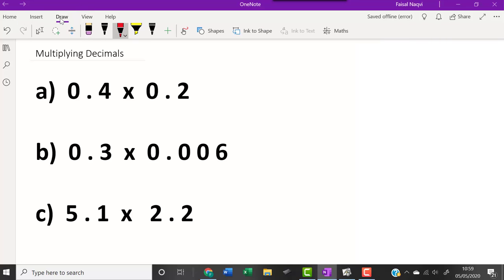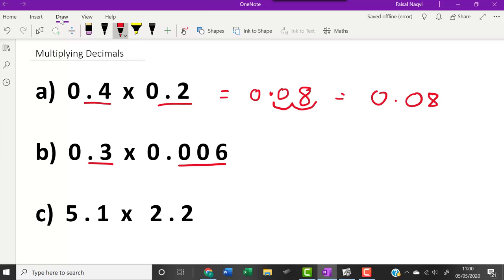If I take a look at the first one, there's one number after the decimal here, there's one number after the decimal there, so there must be two numbers after the decimal in my final answer. I know that 4 times 2 is going to give me 8, and there's two numbers after the decimal, so it's 1, 2. There's my decimal point. I must have a 0 there, so my answer is going to be 0.08.